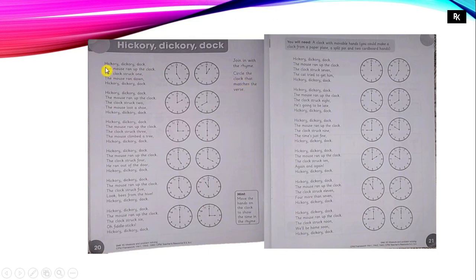In the first rhyme, "Hickory dickory dock, the mouse ran up the clock, the clock struck 1, the mouse ran down, hickory dickory dock." In this rhyme, the clock struck 1. So on which clock did the clock strike 1? On which clock is the time 1 o'clock? You have to find it and then circle the correct clock.